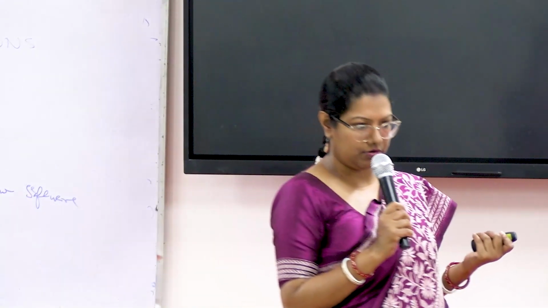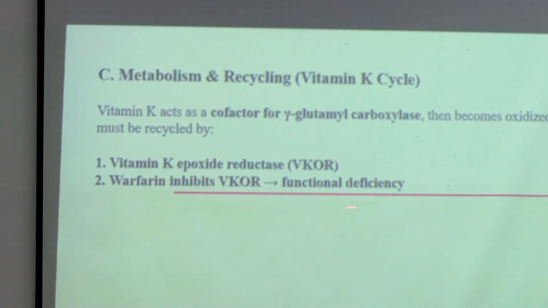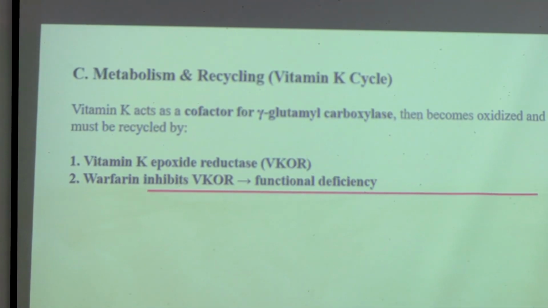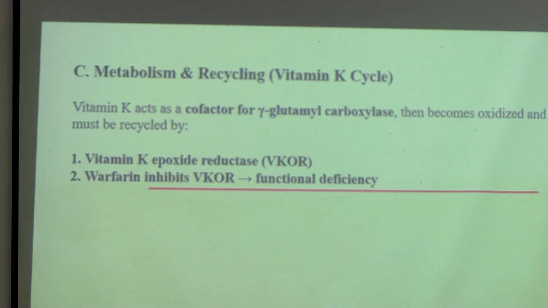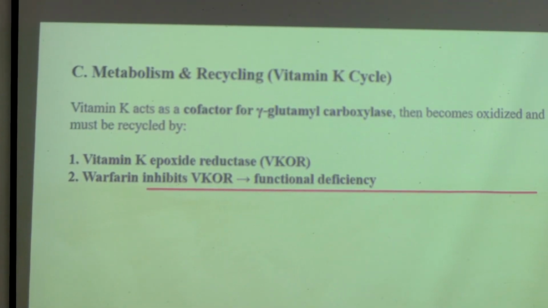So there is one medicine, warfarin. This is again a life-saving medicine actually. This is an anticoagulant medicine. So this drug inhibits this enzyme, vitamin K epoxide reductase. So it will cause functional deficiency of vitamin K in a patient. So any patient who is on warfarin is susceptible to develop vitamin K deficiency, because this enzyme, which is responsible for recycling vitamin K in our body, will get inhibited by the drug warfarin.